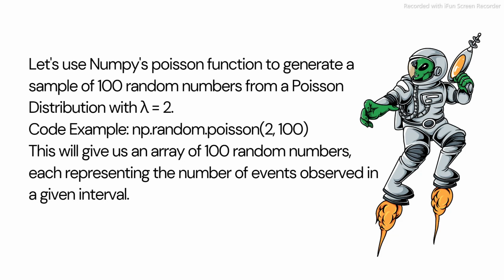We have the code as np.random.poisson(2, 100). It's going to give us some values, and if we equate them to the given number x, then we are going to get our value, and this is how we deal with the Poisson distribution.